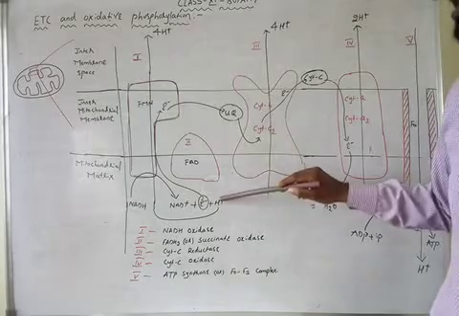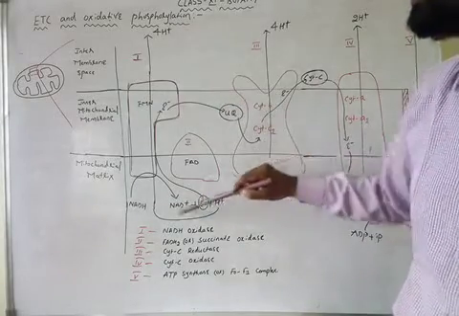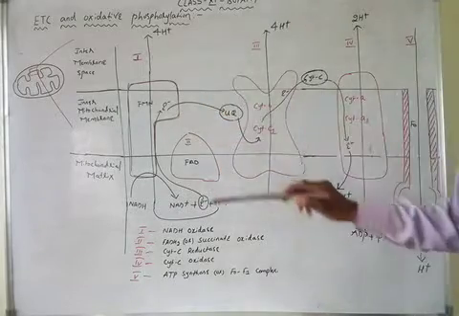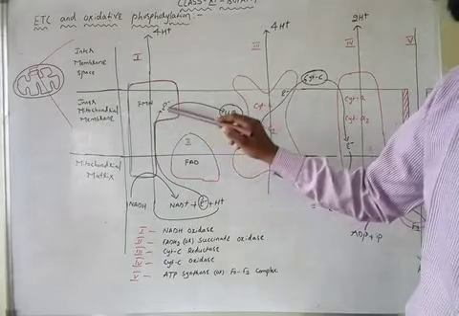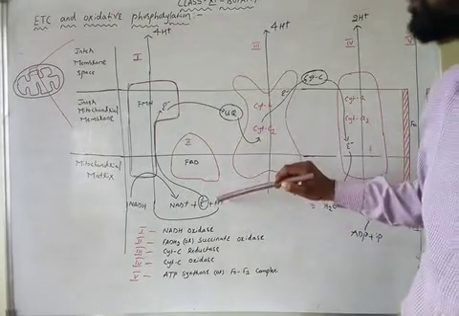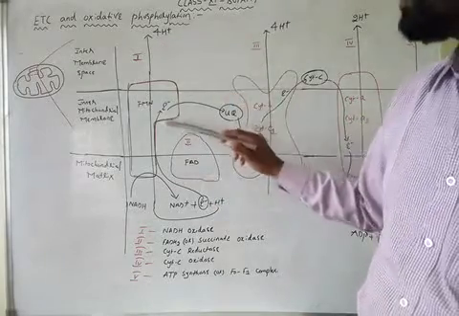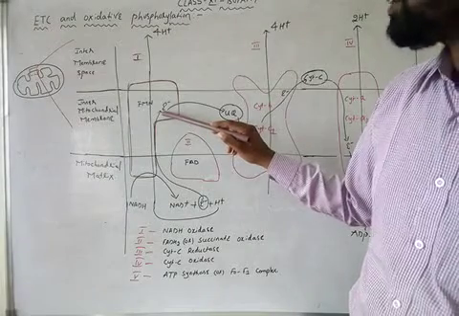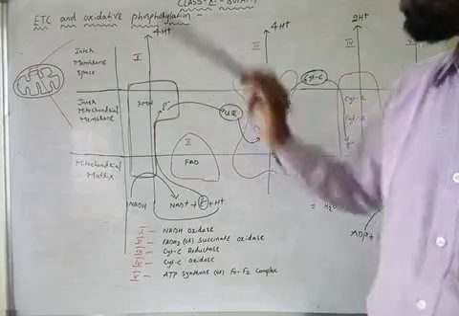Now these protons are translocated from the matrix to the intermembrane space through protein complex 1. When electrons from NADH2 move through protein complex 1, the protons are also translocated from the mitochondrial matrix to the intermembrane space. For every two electrons moving through protein complex 1, there is a translocation of 4 protons.